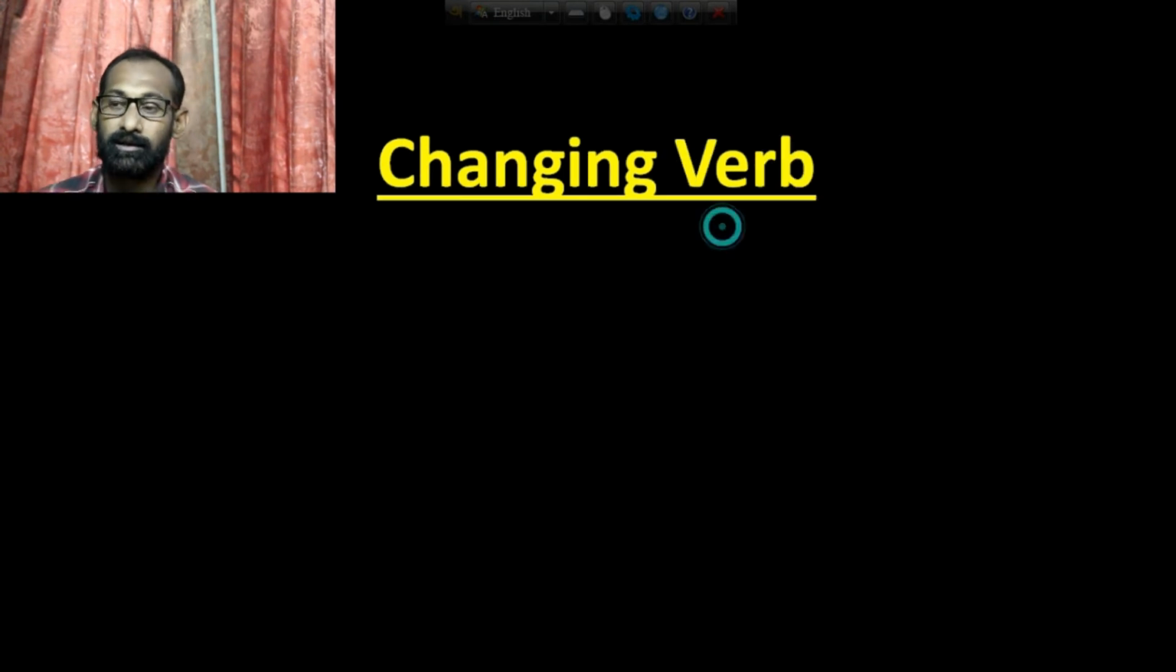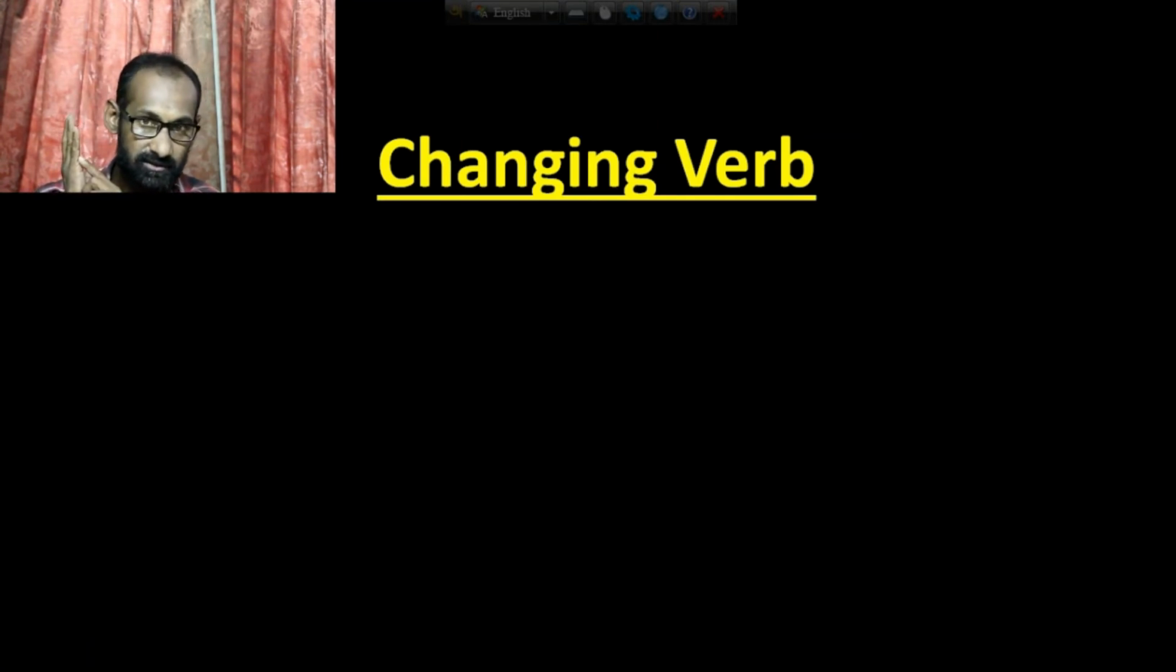Now this time we will start changing the verb. We have already completed changing person, changing tense, and now the third item, changing verb. So have a look.